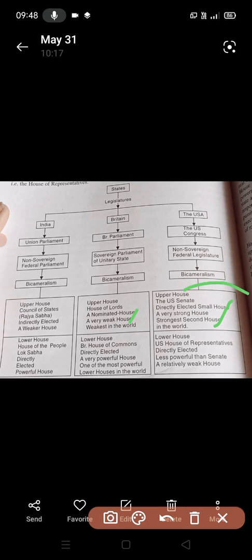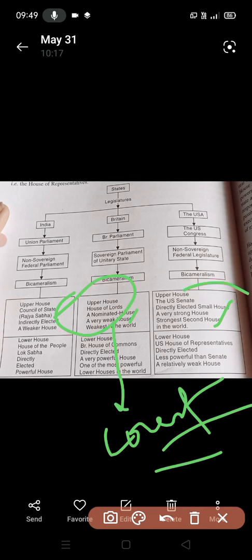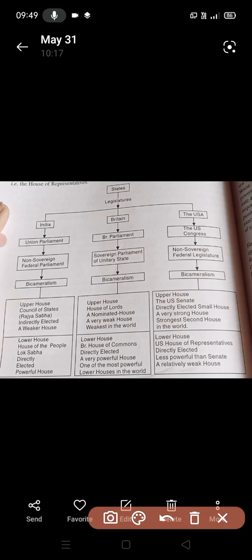But the status of the House of Lords as the highest court of appeals has now come to an end. Previously it acted as a court because its final verdict was listened to. But now there is a Supreme Court of the United Kingdom. This has wrecked the situation in the upper house, so it is the weakest house.